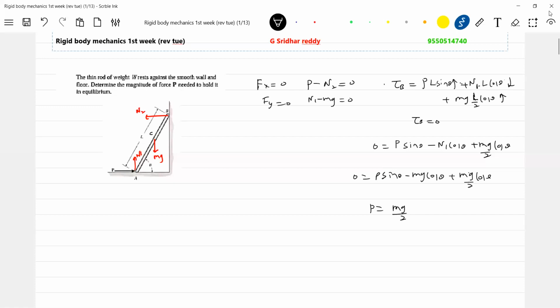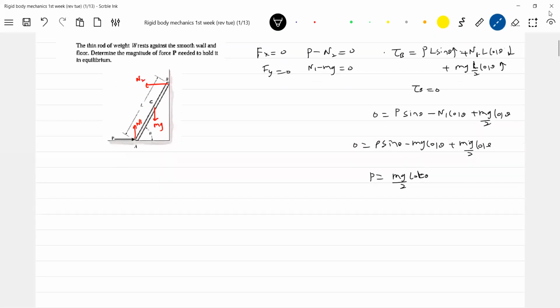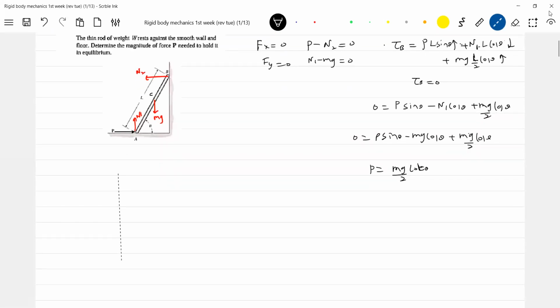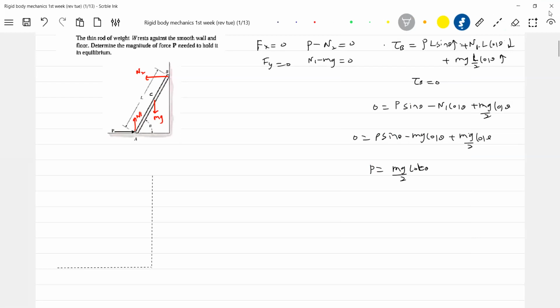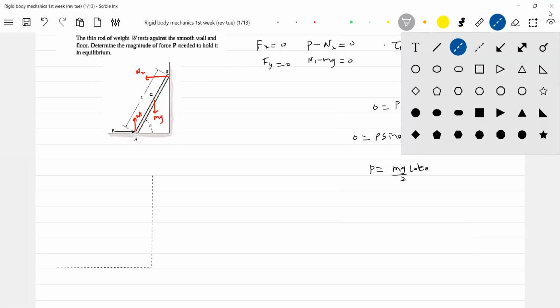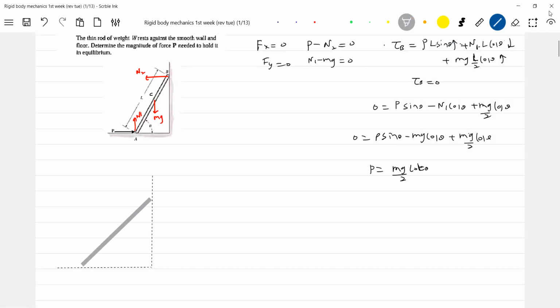Mg by 2 cot theta. Okay, now slowly, you only try to set out a few things. Instead of this external force, can I bring a spring? Especially in matchings, the teachers will be interested to make you analyze. We'll have a rod. So can I bring one spring here?